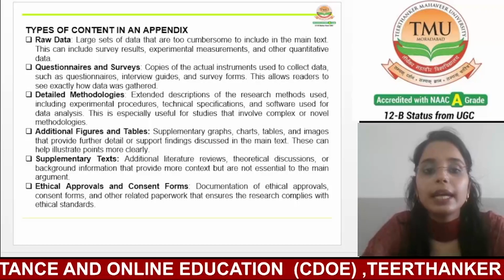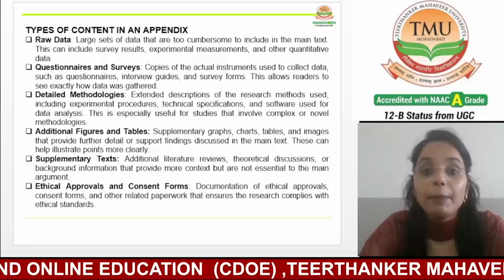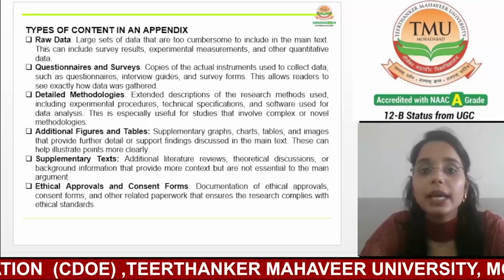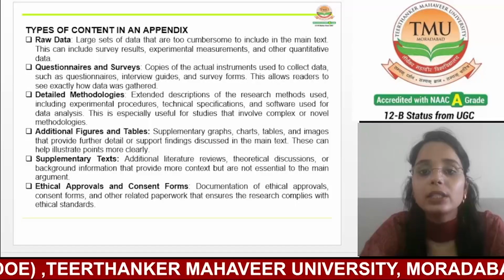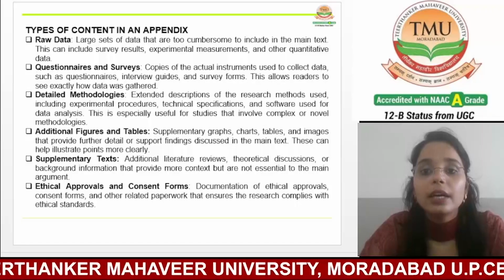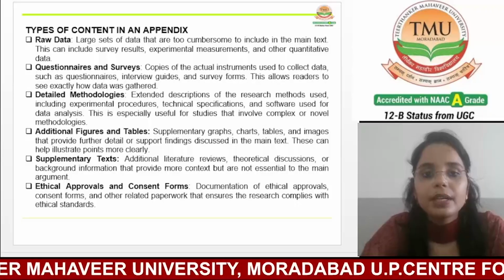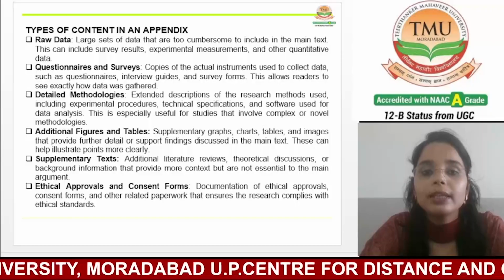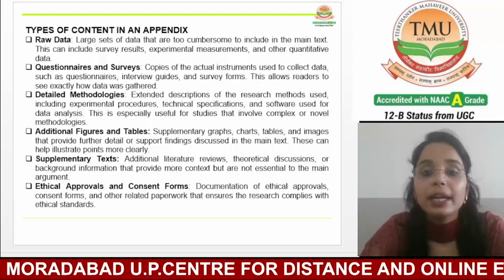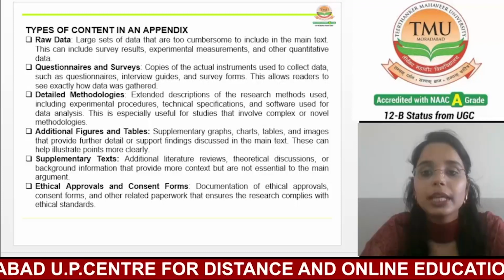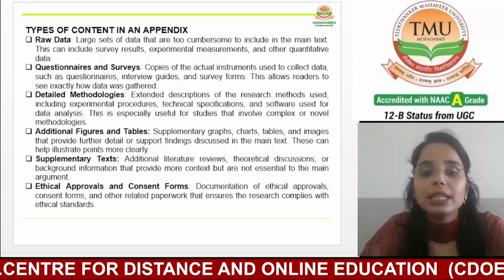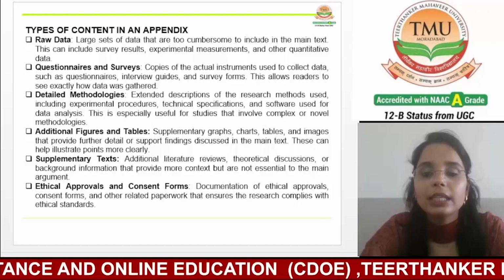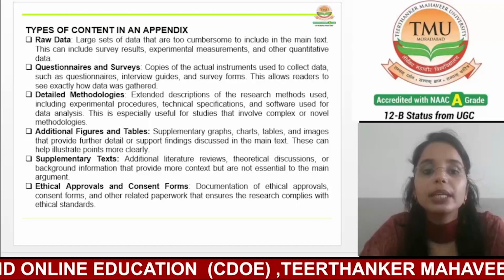Now, the fourth one is additional figures and tables. An appendix often includes supplementary figures, charts, tables, diagrams, and images that provide additional details or support findings discussed in the main text. While the main body of the research document typically includes the most essential figures and tables, the appendix is a space where researchers can include more comprehensive data visualizations, comparisons, or alternative analyses that contribute to the study's conclusions.